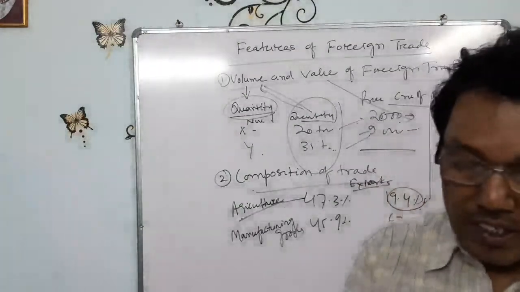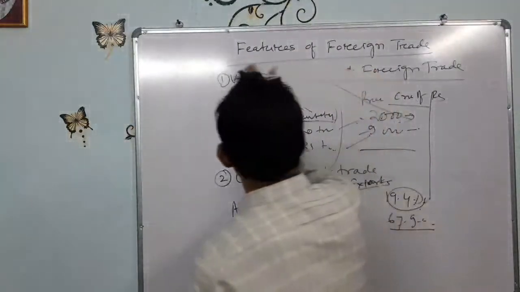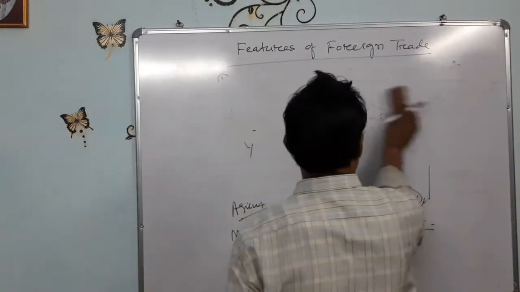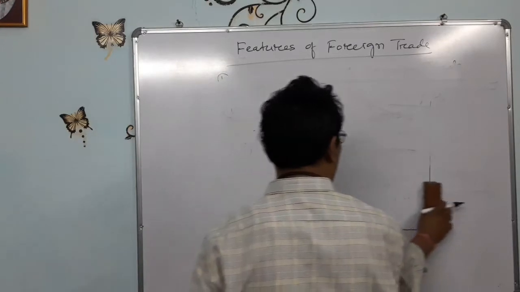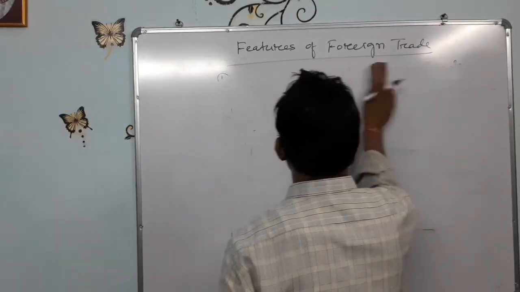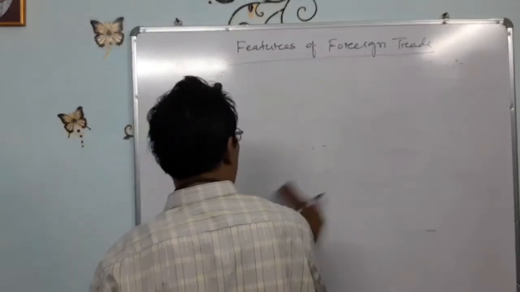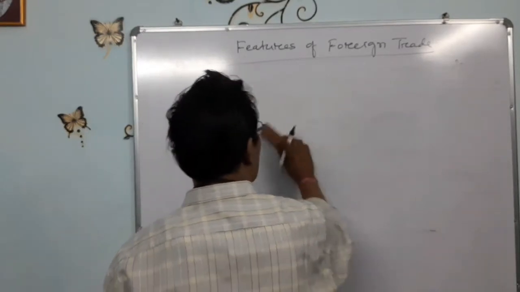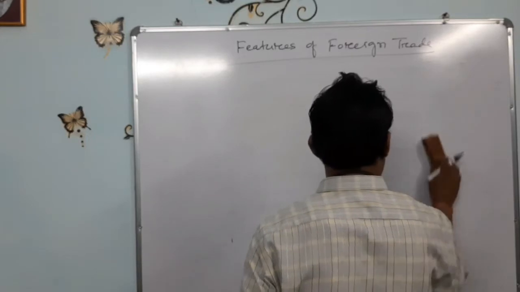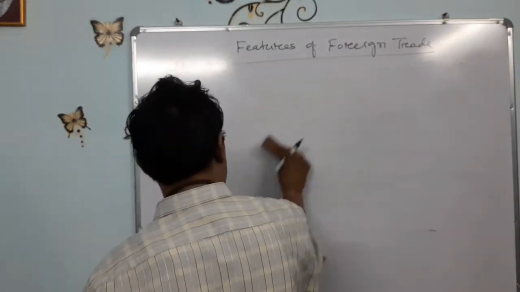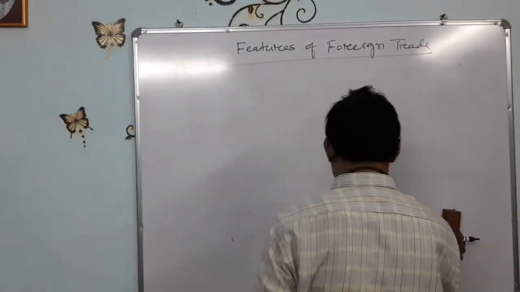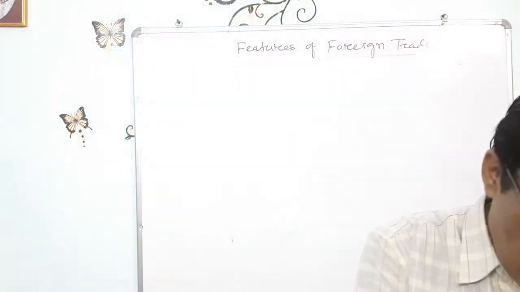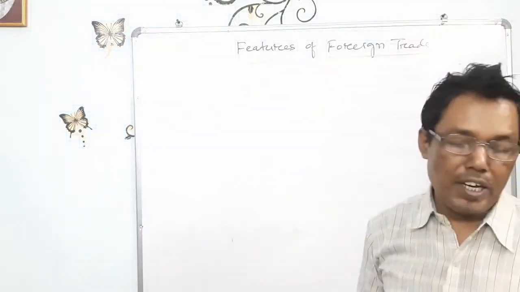Next one is the direction of trade. Value of trade, volume of trade, composition of trade, and the direction of trade. Direction means, you already know, there are four directions: east, west, north, and south. It means the countries from which India is importing and to which it is exporting are called the direction of Indian foreign trade.